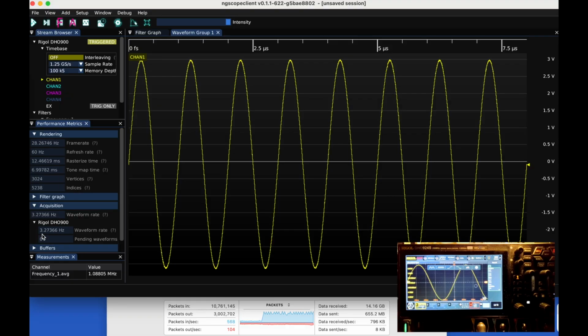Down here, this value is kind of expected. These 3.2 waveforms per second. According to ngscopeclient documentation, that's expected for this oscilloscope. Here, the bottleneck initially on this stream is the oscilloscope itself, the capacity that it has to send over the network waveforms that we can read over here.